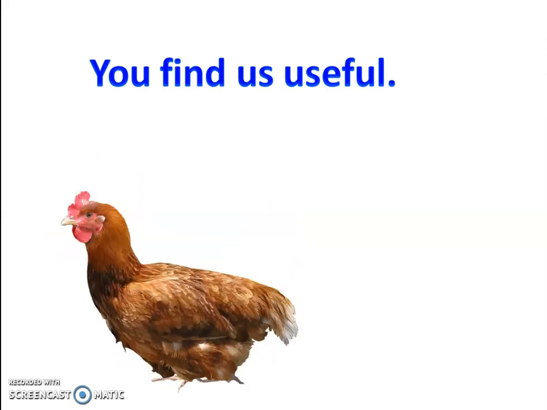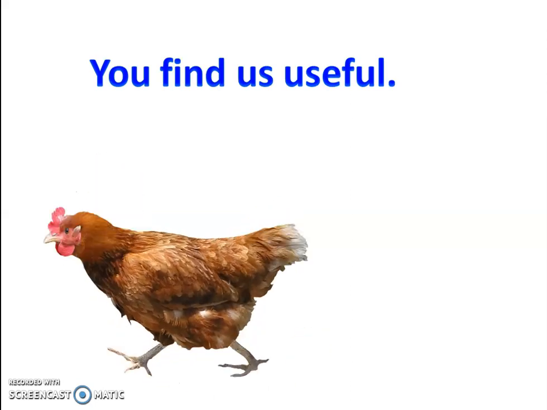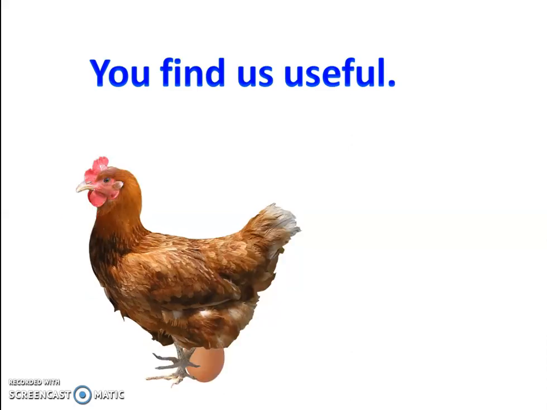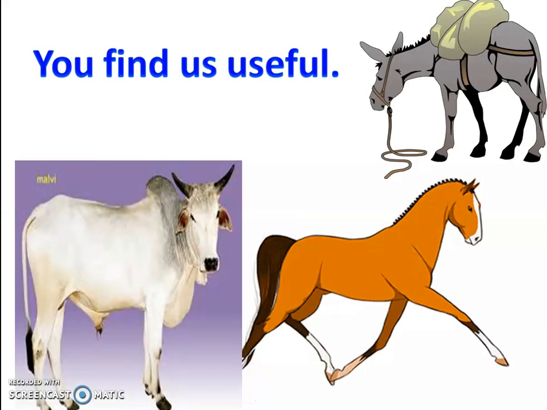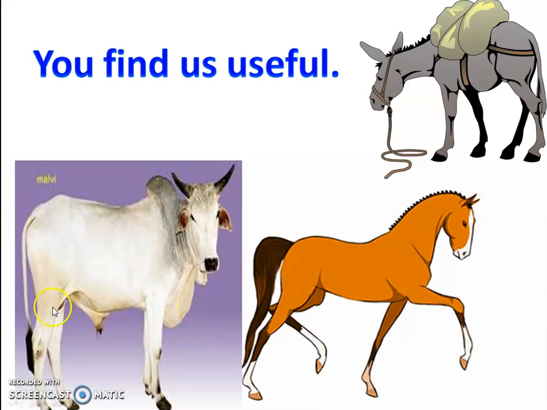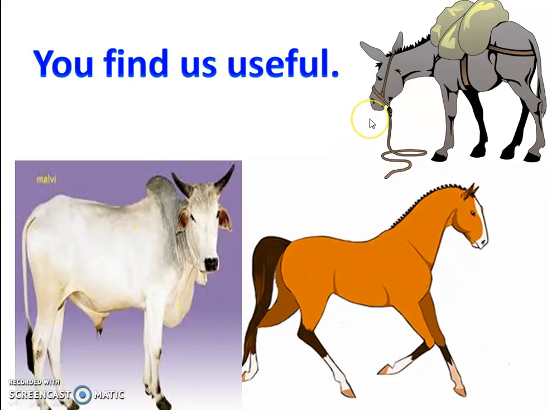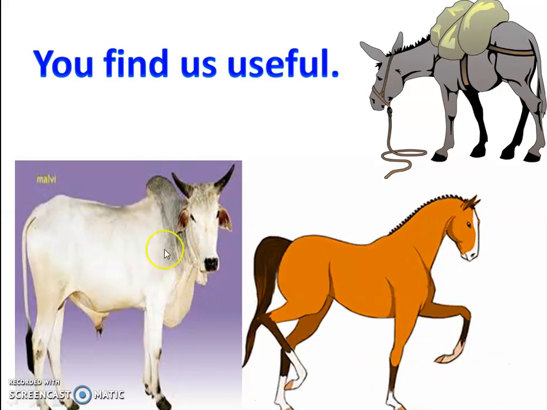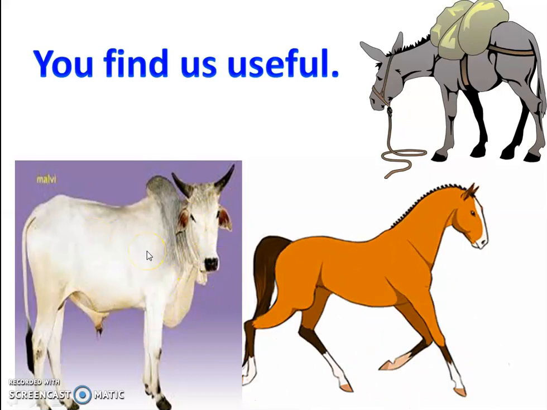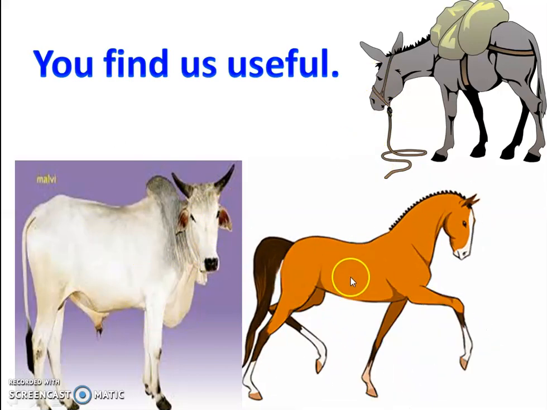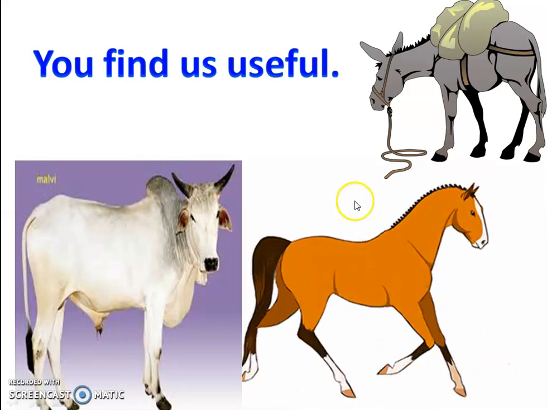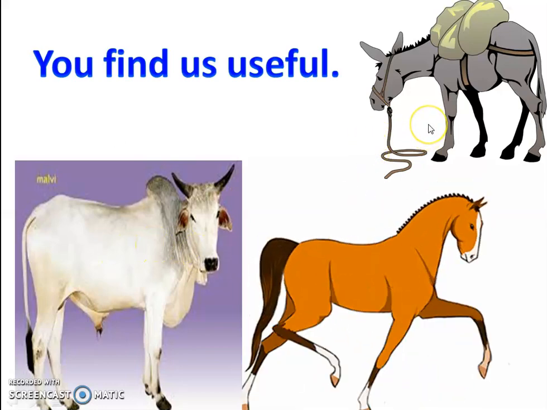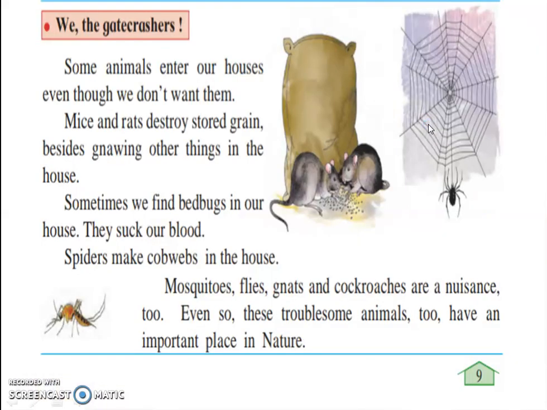Hen gives us eggs and meat also. So hens are also very useful. Next there are bullock, horse and donkey. They carry the burdens, and bullock is also used for farm work and carrying the cart. So these animals are very useful to us.